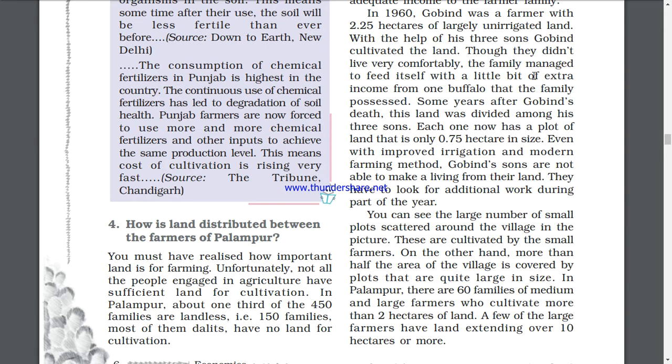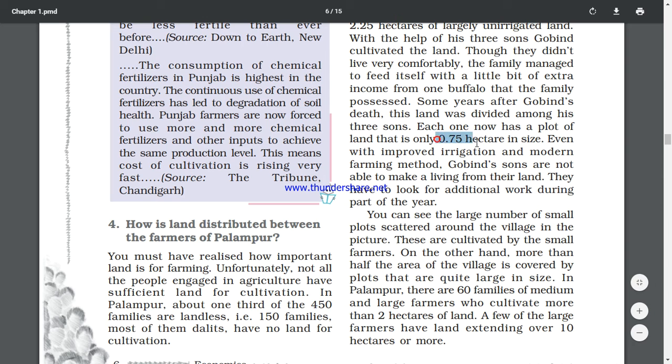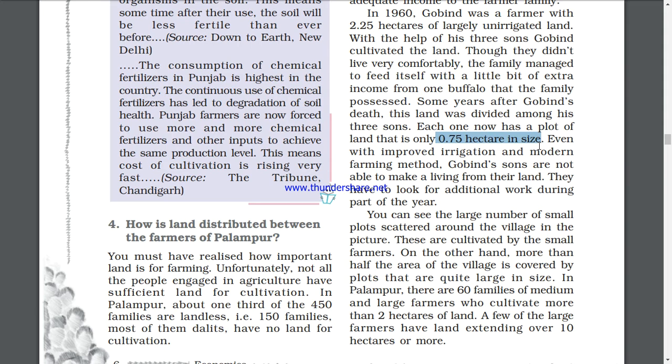They had a buffalo from which they got milk, and they used to get that income. So it's very difficult to survive in this condition. Each one has a plot of land. Just see, it's 0.75 hectare in size, just this much, because the land has been divided among 3 sons. So they were getting this much. Even with improved irrigation, if we have a good facility of water and apply modern farming, Gobind's sons are not able to make a living from their land.